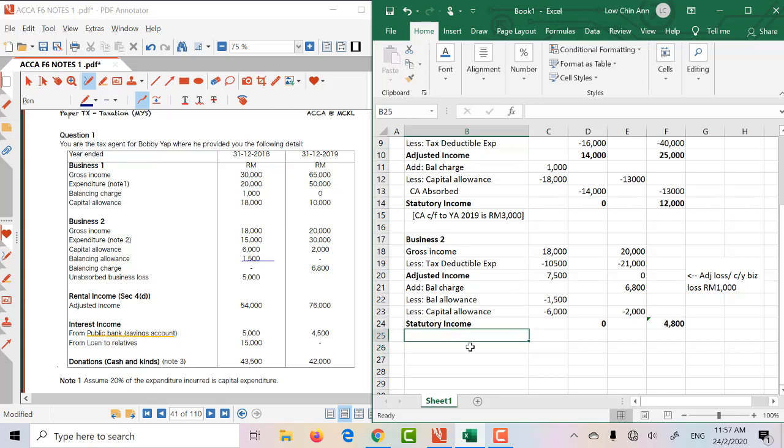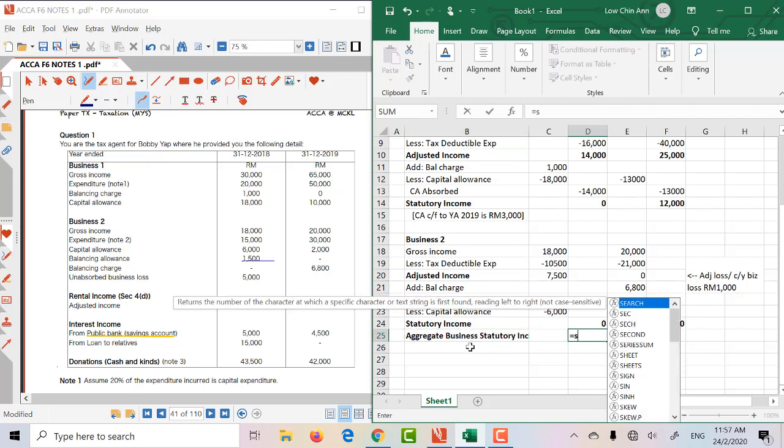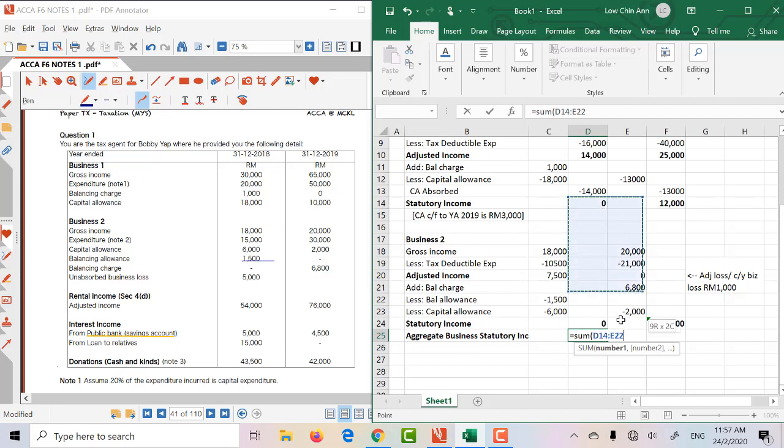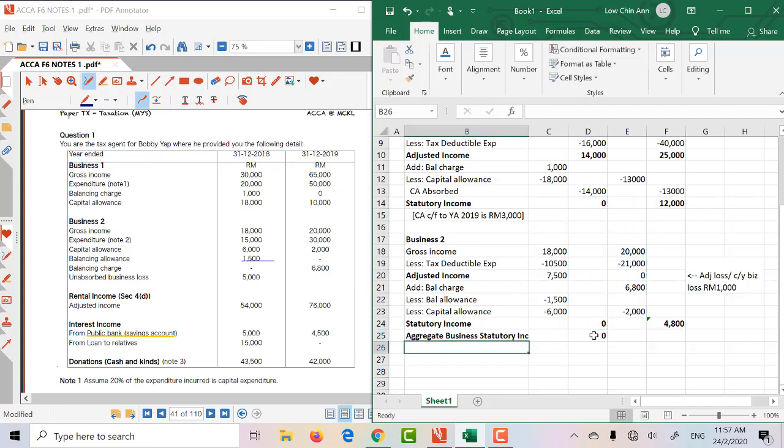So we can now find the aggregate business statutory income, which is the summation of this figure. Okay, so just take this, copy and paste. Now, you're supposed to minus off the unabsorbed business loss brought forward.